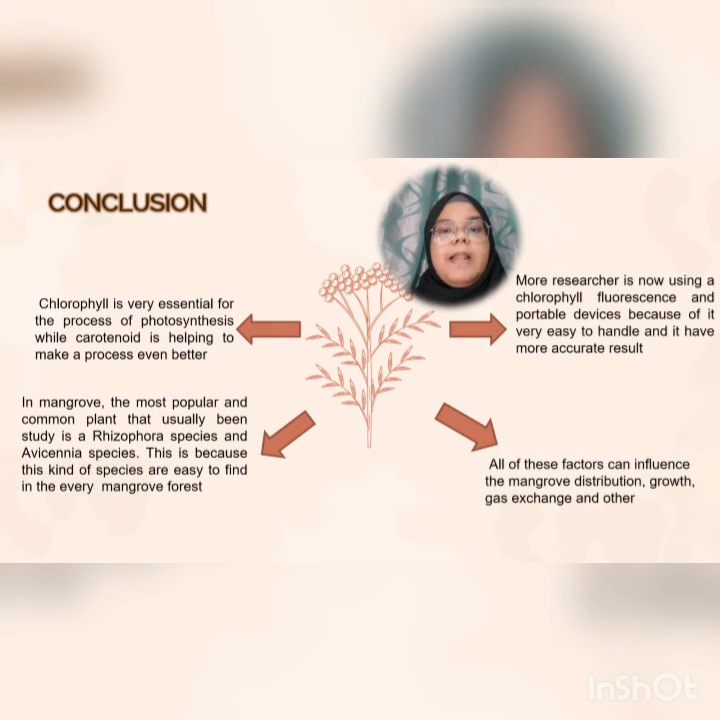In conclusion, plant pigments such as chlorophyll and carotenoid are very important to plants in order to perform primary processes. Other than that, in most studies about mangrove, Rhizophora and Avicennia species are the most popular species that have been studied compared to the others. Besides that, for the extraction process, many researchers right now use chlorophyll fluorescence and portable devices because they are more convenient and accurate. Last but not least, all factors can influence the distribution, growth, and primary processes in the mangrove ecosystem.